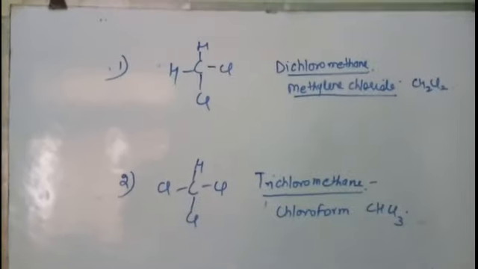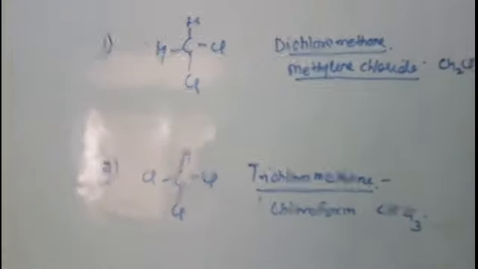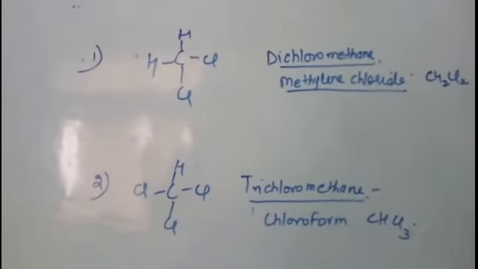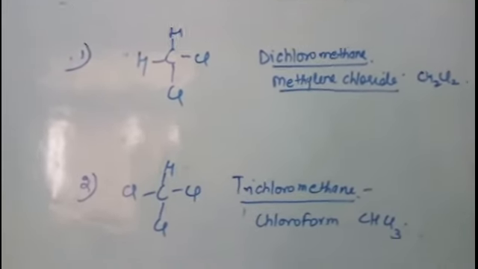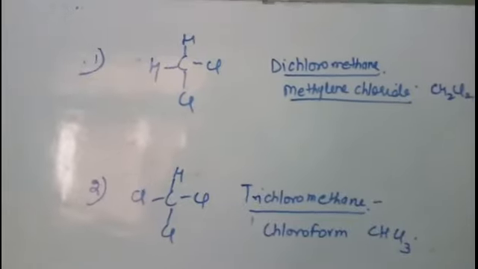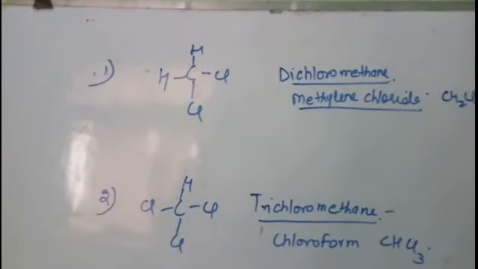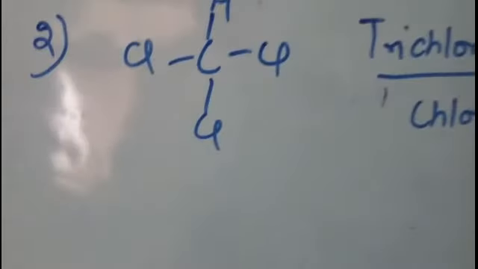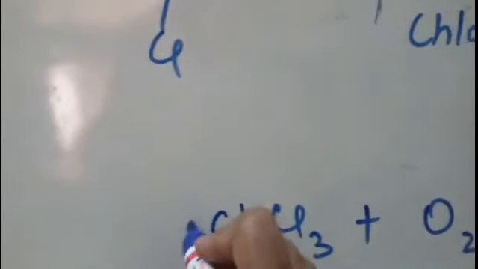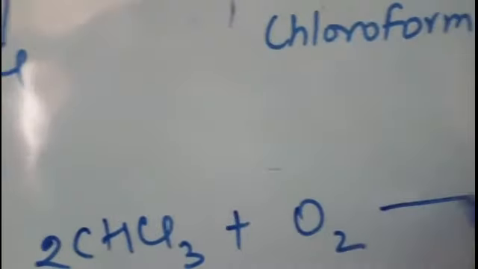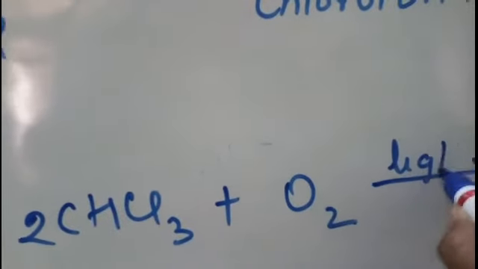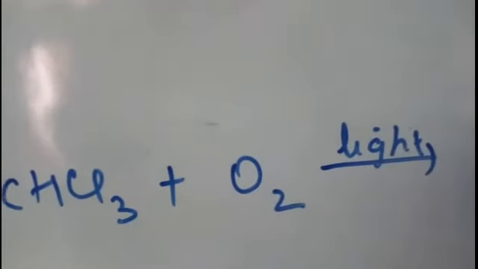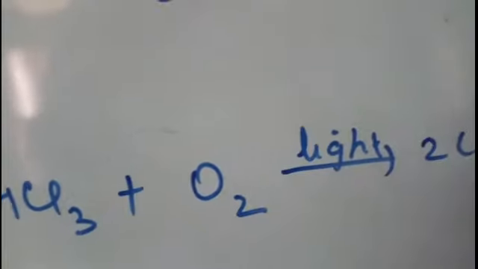Now what are its harmful effects? You know that chloroform was used as an anesthetic, right? But nowadays it is not used. Why is it not used? Because chloroform has a very important reaction: when it reacts with oxygen present in air and light, it forms phosgene.